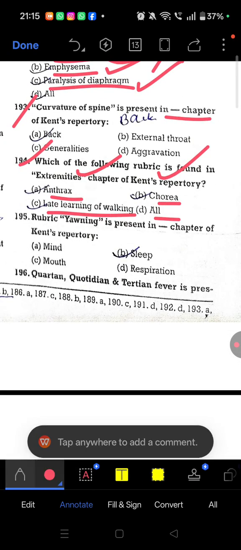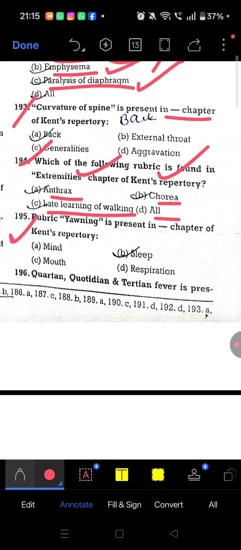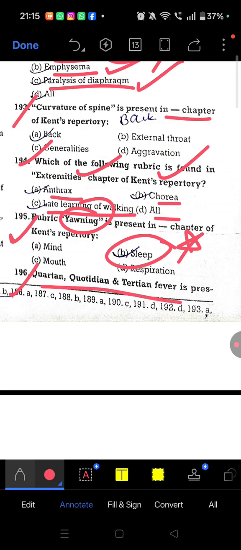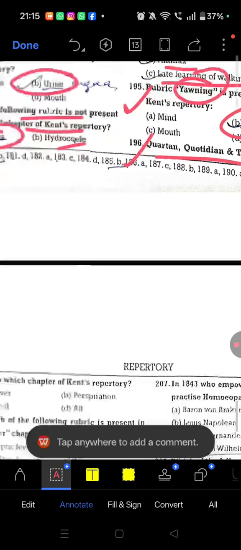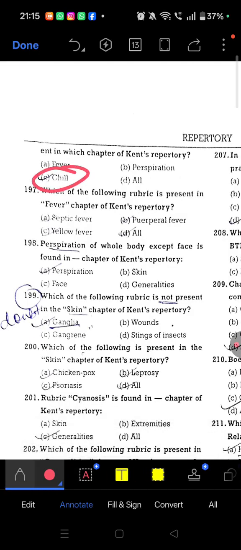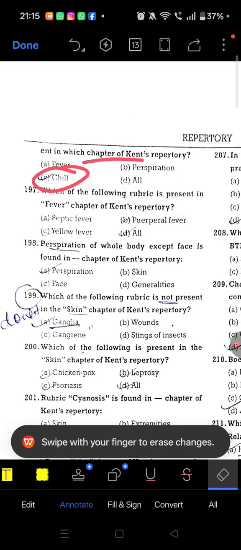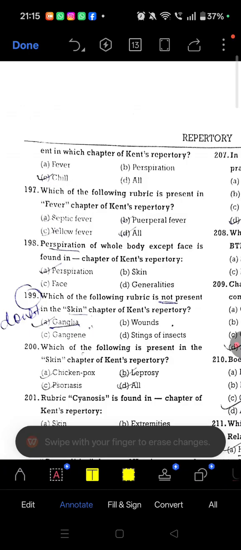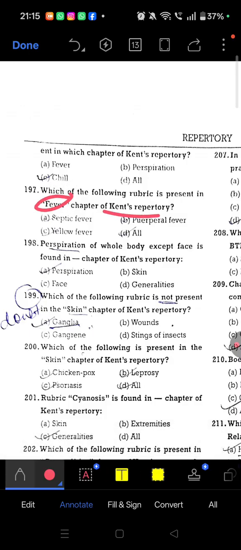Next, last 5 questions, 195, rubric yawning is present in the sleep chapter. So this is frequently asked. 196, quartan, quotidian and tertian fever is present in which chapter of Kent repertory? So chill chapter. 197, which of the following rubric is present in the fever chapter of Kent repertory? So all of the above, like septic fever, yellow fever, puerperal fever.